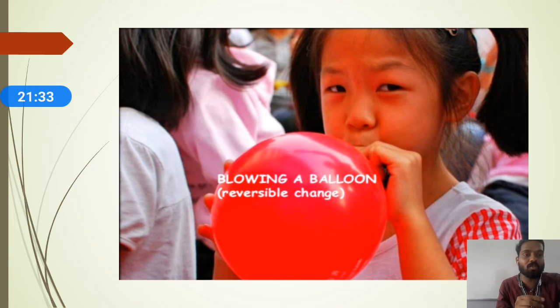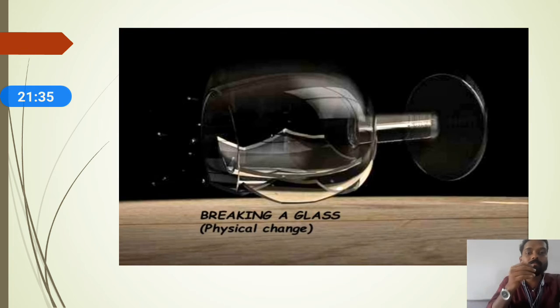So now move on to the next example. Look at here: breaking a glass tube. Breaking a glass tube is a physical change, but it's not a reversible change. So don't think that all physical changes are reversible. No, it's not like that. All physical changes are not reversible.